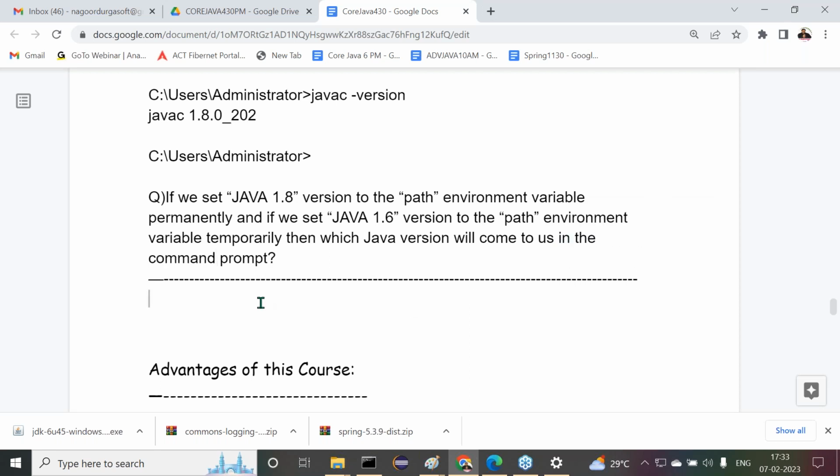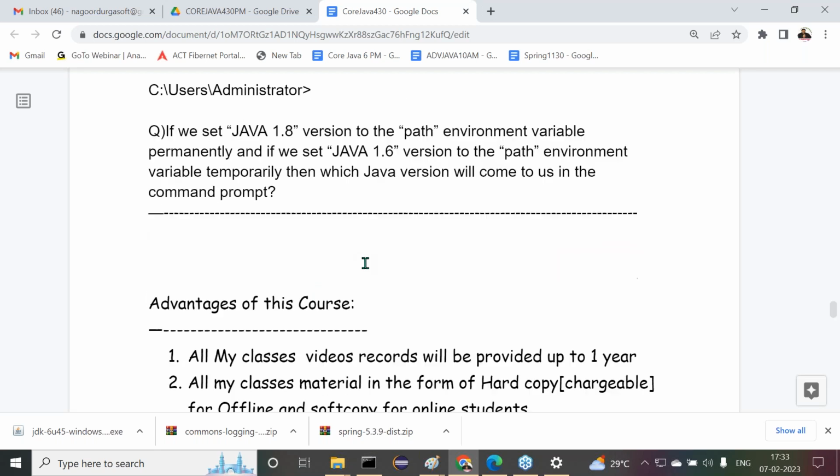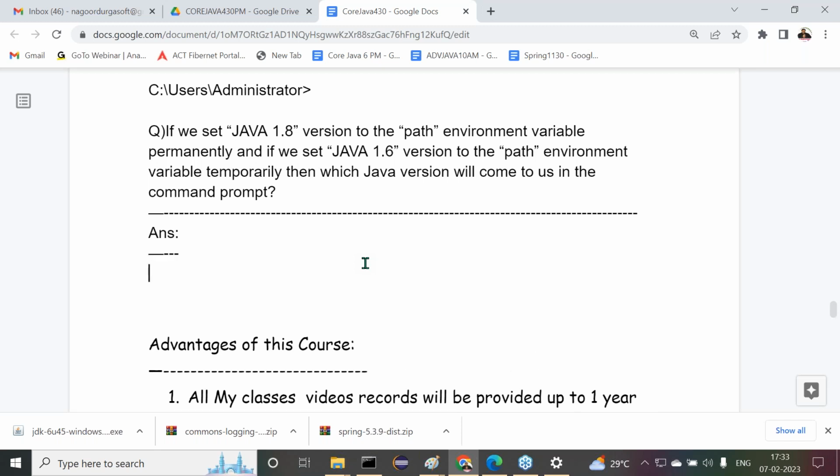Are you getting my question here? So answer anyway, I'm going to provide this, but you have to understand the question. What exactly is the question I have given there? Now tell me. I set temporarily 1.6 version, permanently 1.8 version. Which version will come? In command prompt, if I type Java C space version, which version will come there?